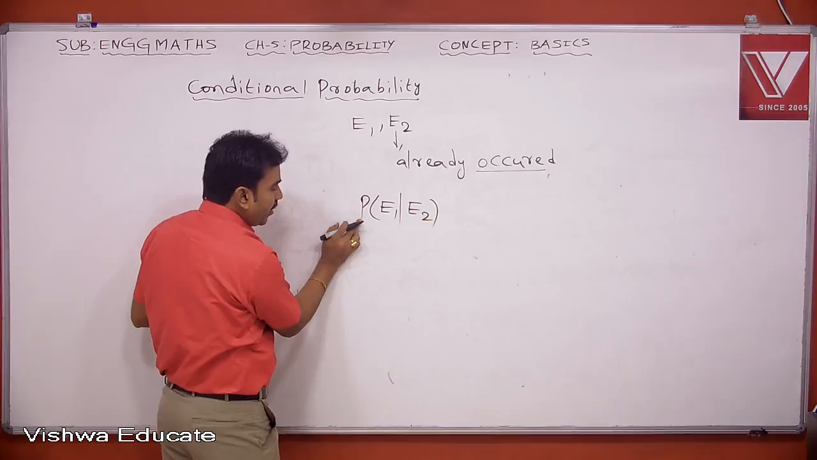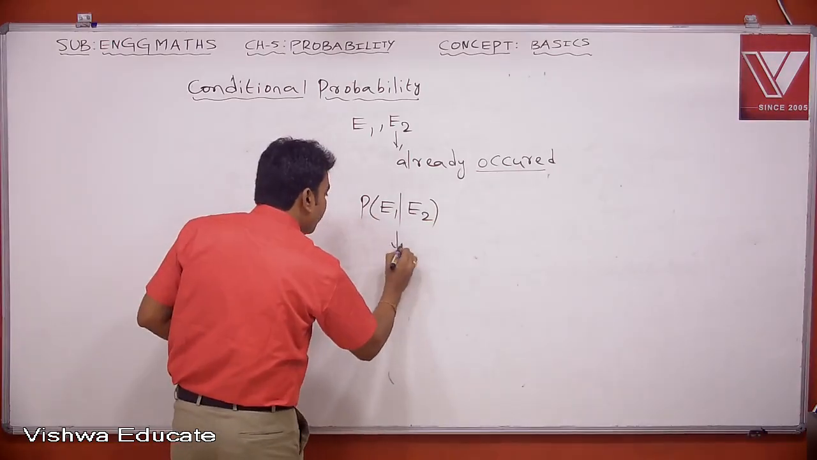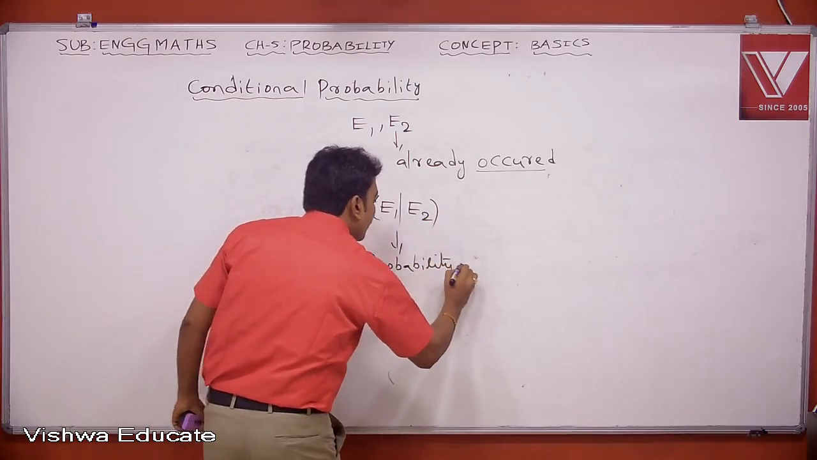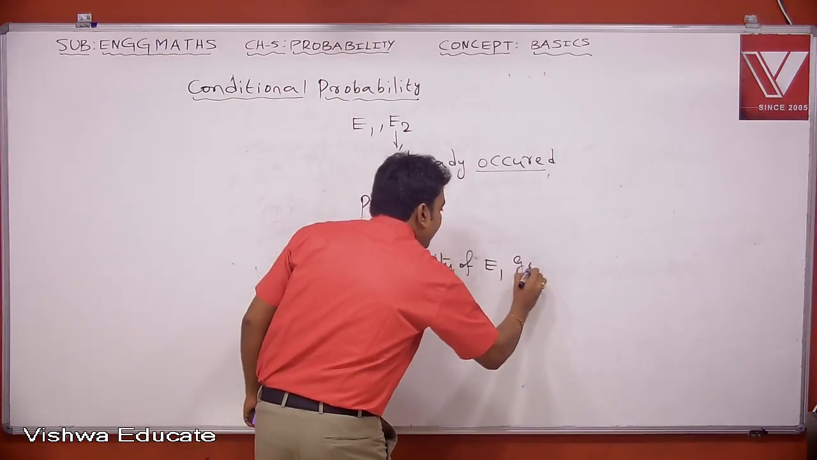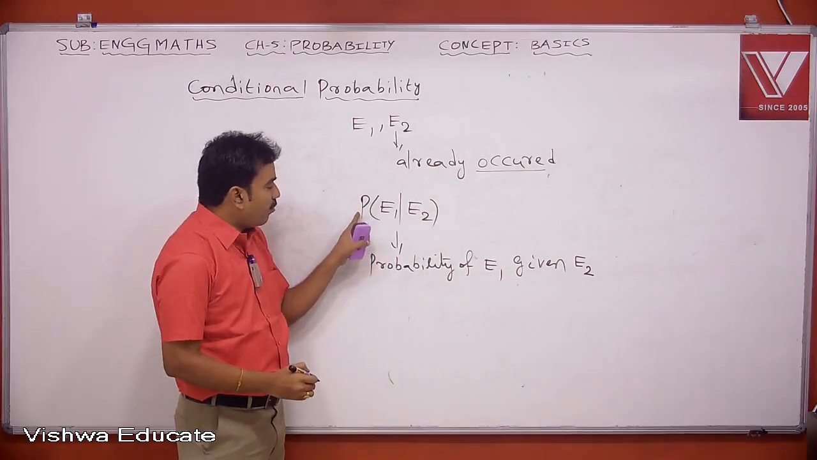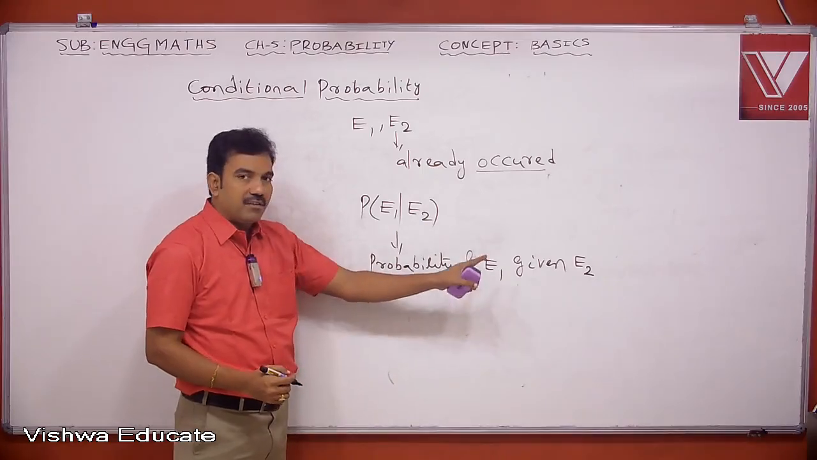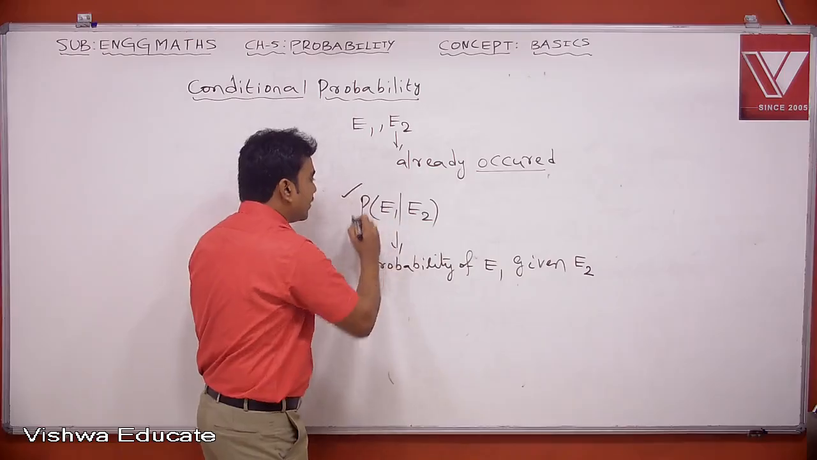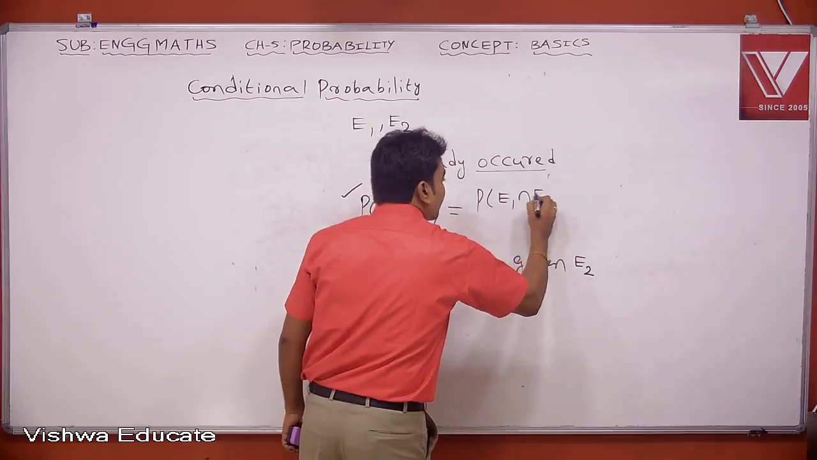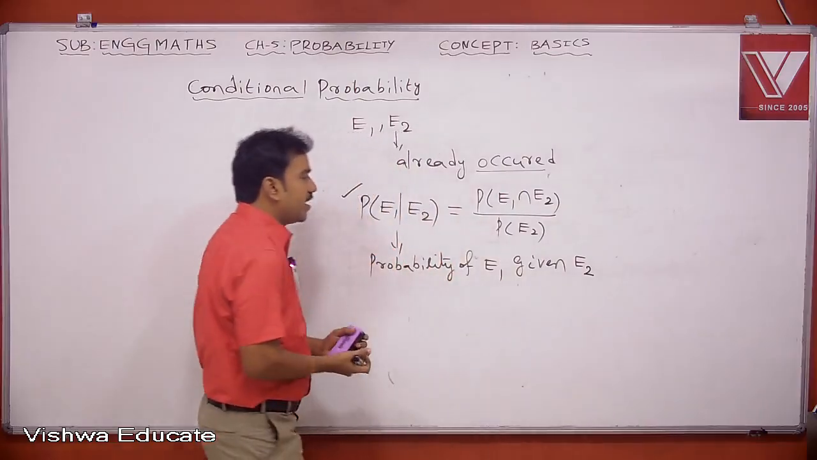So this is the probability of occurrence of E1 when E2 has already occurred. This is called probability of E1 given E2. Given E2 means E2 has already occurred. Symbolically we write like this, and this is measured by a simple expression. It is P of E1 intersection E2 divided by P of E2. So this is conditional probability.